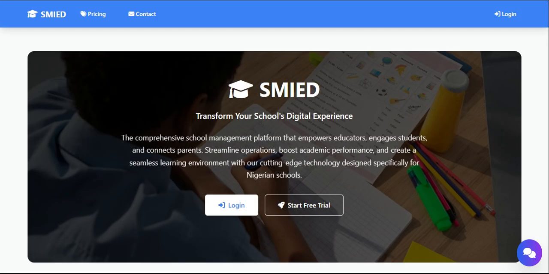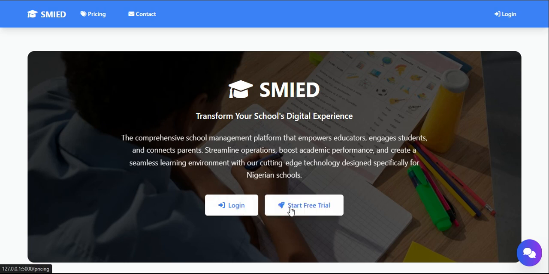So let's start with the teachers. Teachers are to be created on this platform by the admin. So it will be good that we start with the admin, right? I'll be starting afresh with a new record. And of course, we're going to be creating one admin, one teacher, one parent, simply to see how everything flows.